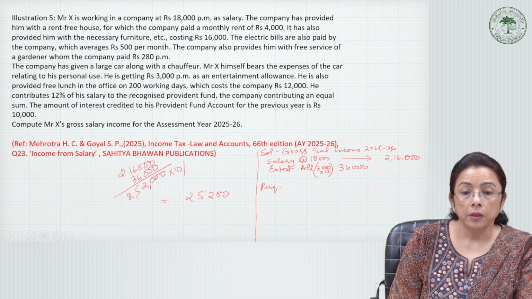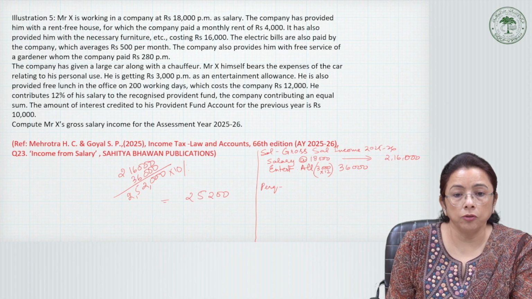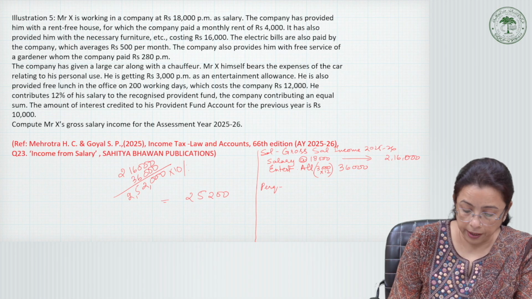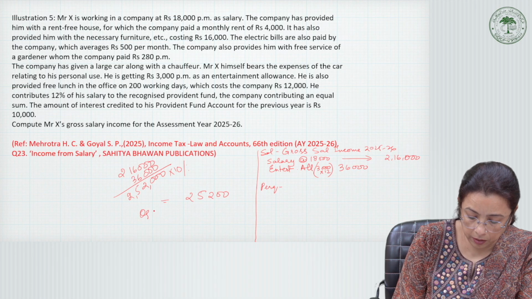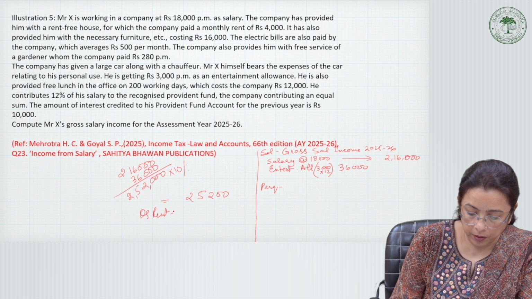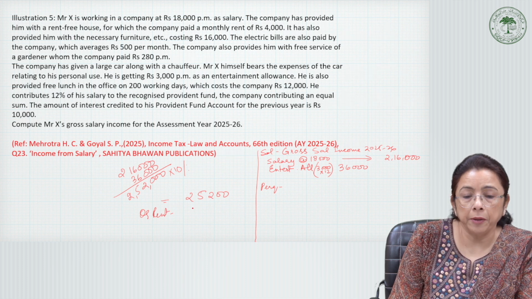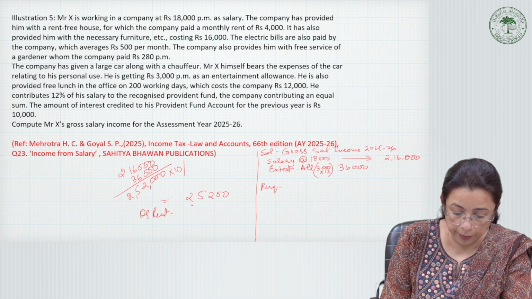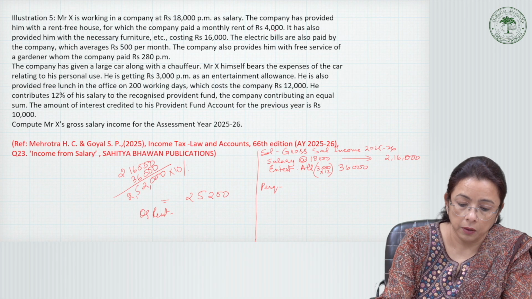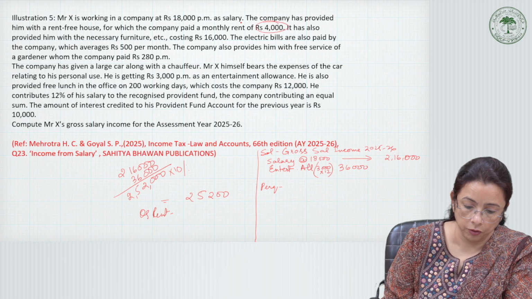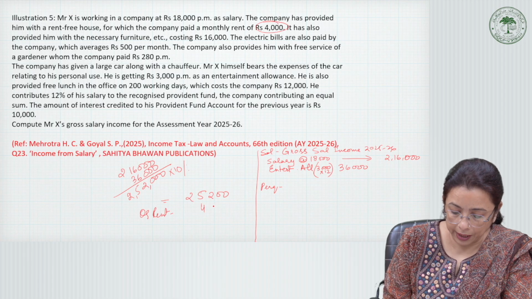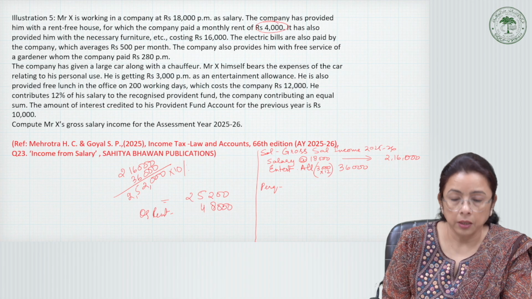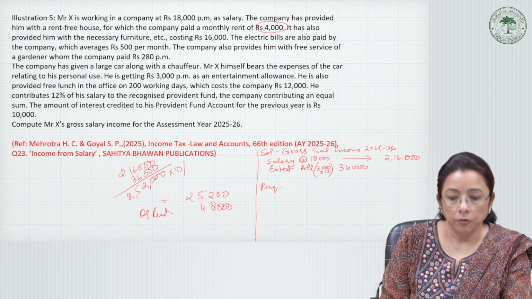That becomes 25,200. The 10% is 25,200, or the rent that is paid, because it is the house that is provided, it is on rent. Rent paid is 4,000, which is given here, so it is 48,000, 12 fours are 48, 48,000.